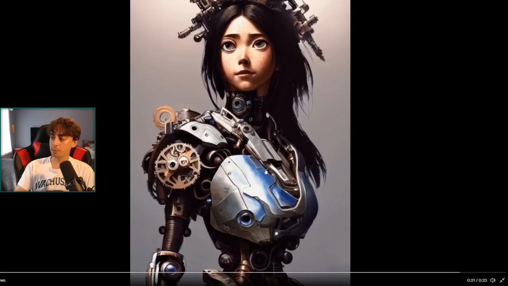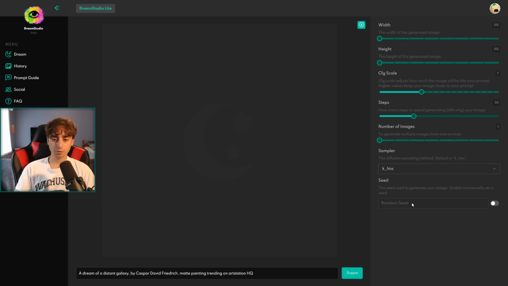So this can be very powerful, because if you find a certain seed that you really like, you can tweak your prompt on that seed and get that much closer to the perfect image. Of course, it defaults to a completely random seed, but we can click this button right here and type in our own seed of whatever we want.